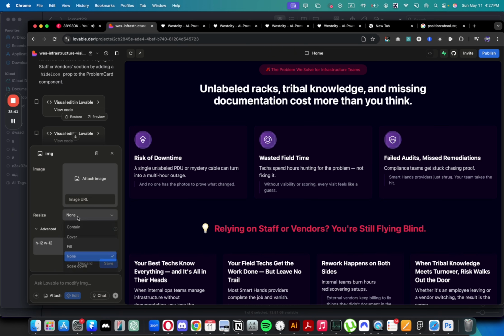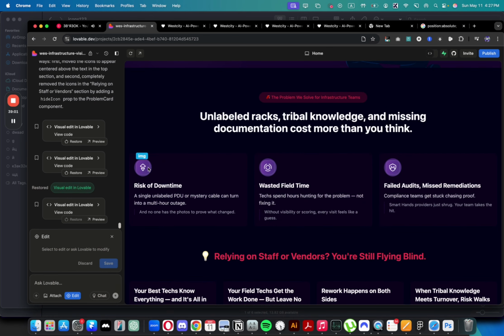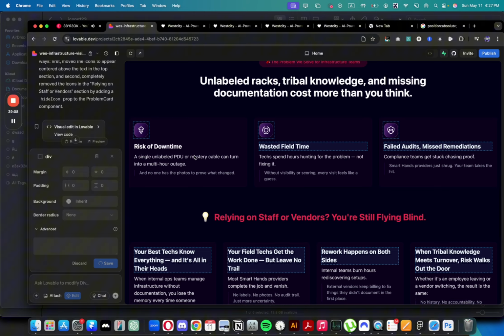And now I want to make sure that it's none or cover. Yeah, for some reason it added this background to it, which is not good. We need to select the div also and remove the background, because there is this background in the div which is not supposed to be there. Reset styling. Yeah, this looks better, so we're gonna save it.